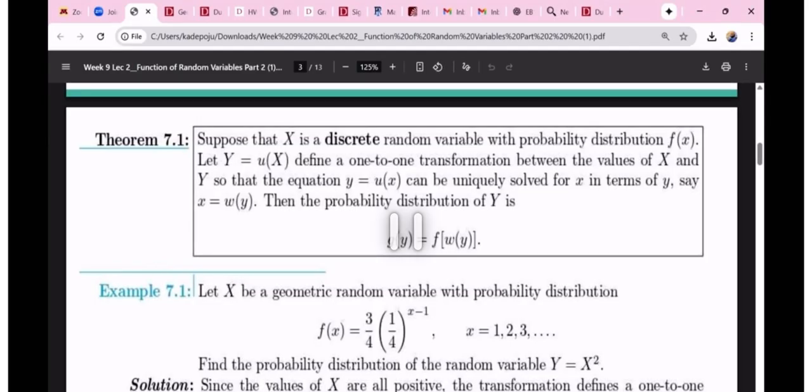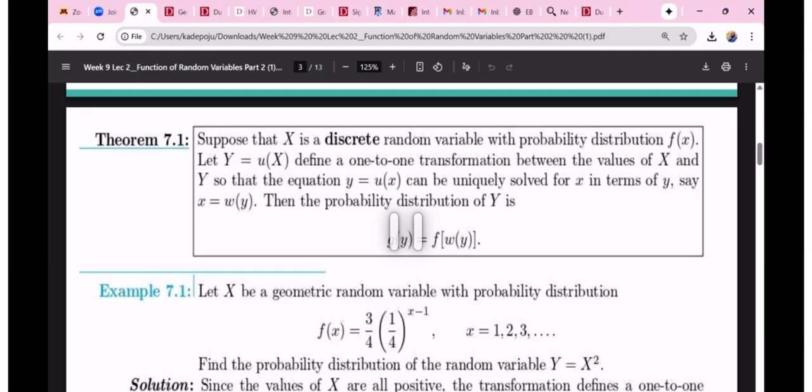The method of transformation, just like any other method, like the method of distribution function and the method of moment generating function, we can use to figure out the probability distribution of a new random variable y, where y is a function of x, and of course we know the probability distribution for x.